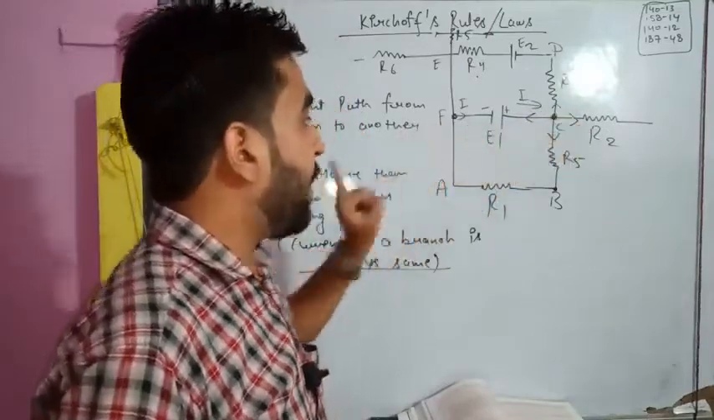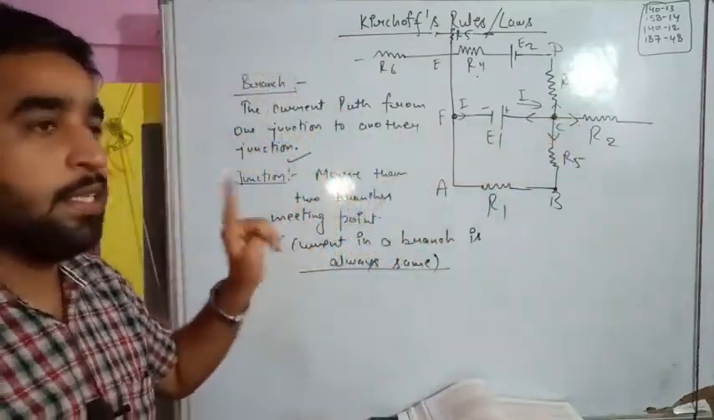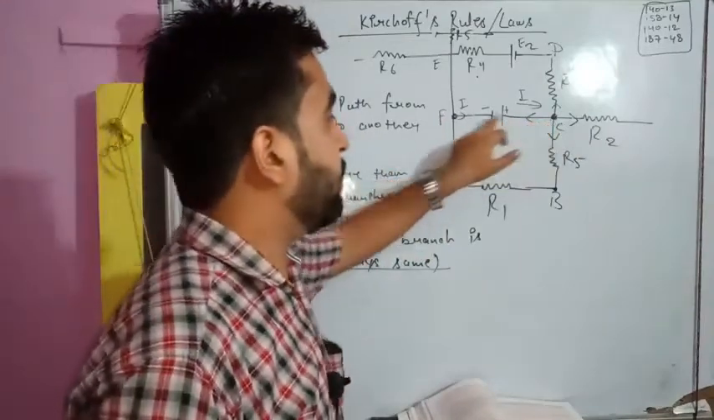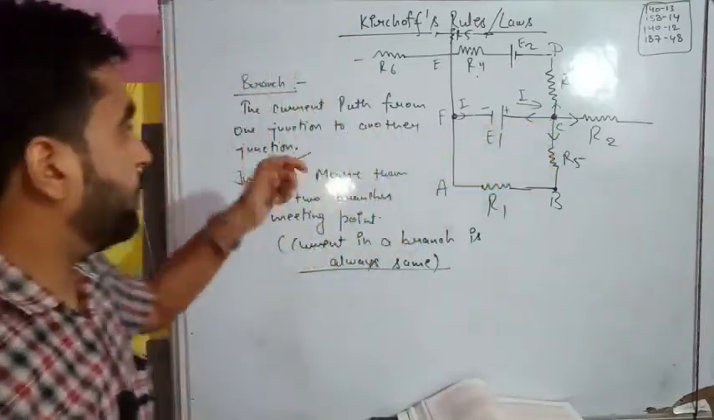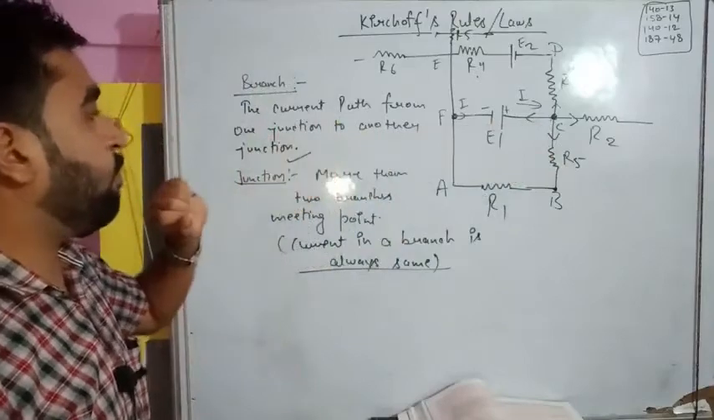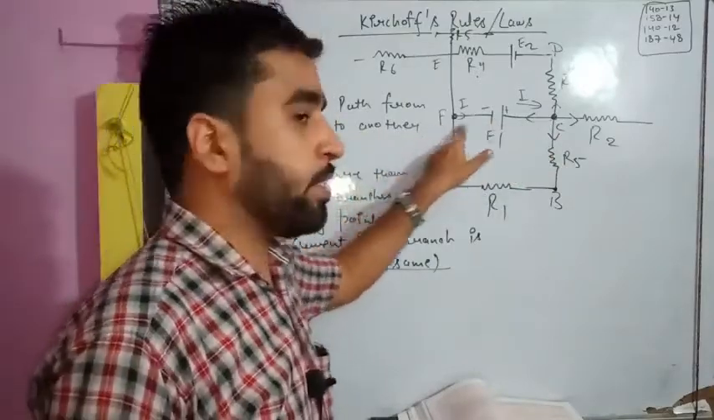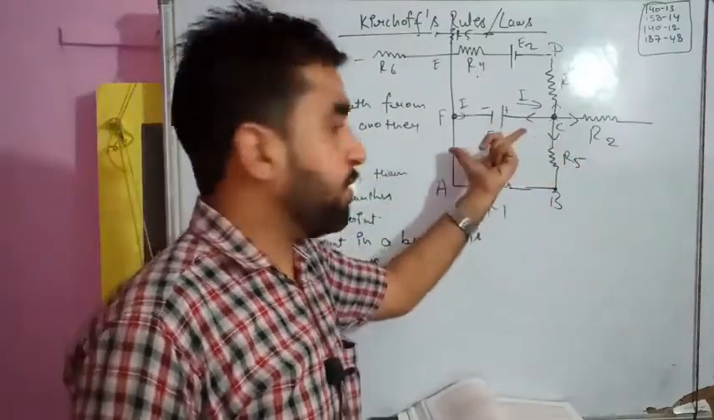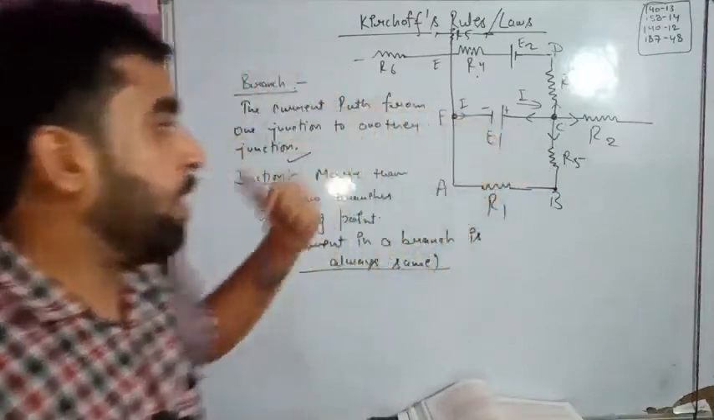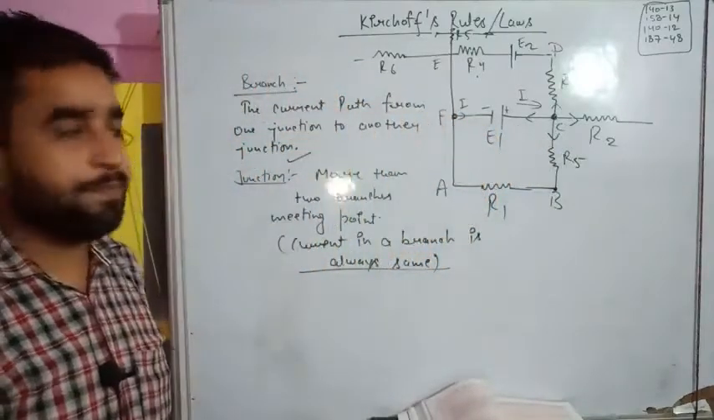And what is a branch? A branch is the path between two junctions. This is what I have written: the current path from one junction to another. So from one junction to another, that is the branch, and the same current will be drawn. So in a branch the current will remain the same.